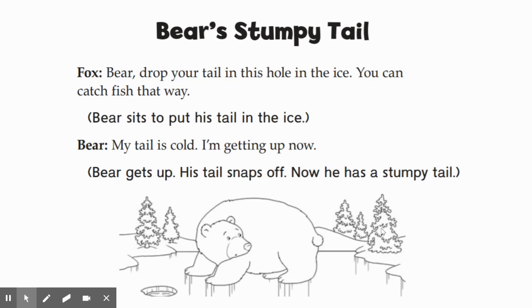Oh man, second graders. So the bear stuck his tail in the ice because Fox told him to. And when he tried to stand up, his tail snapped off. This is a folktale that tries to explain why bears have short tails. Do you think this story is true, second graders, or is it made up?